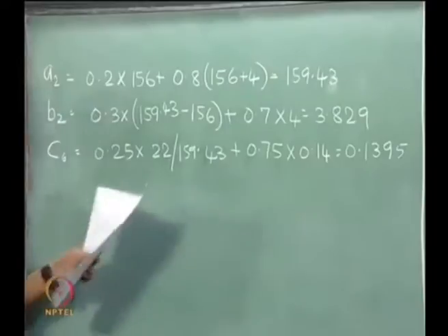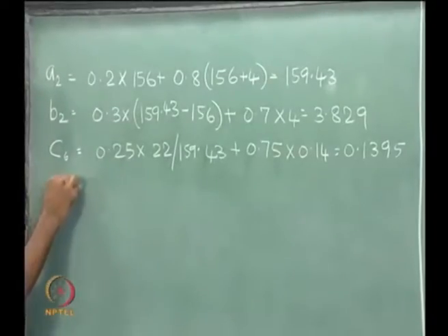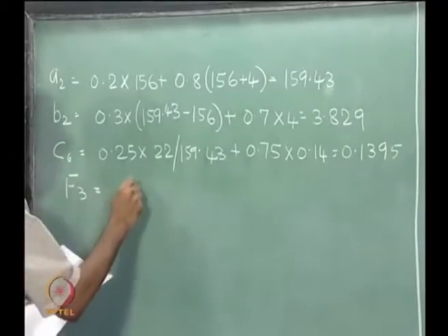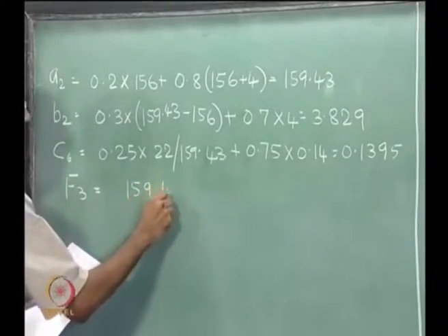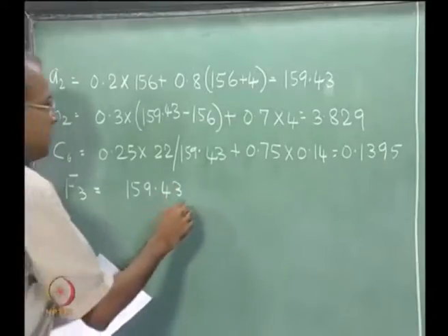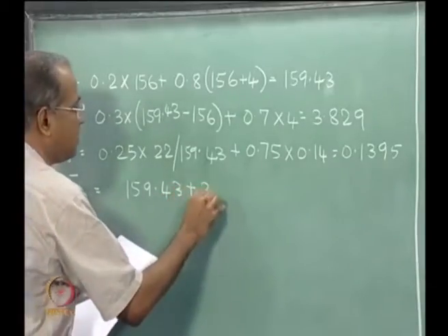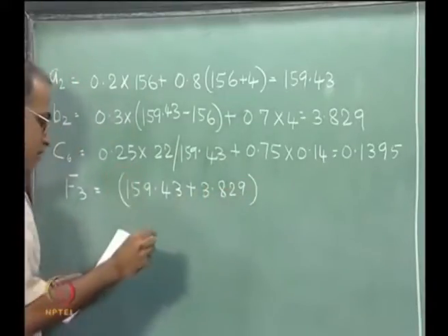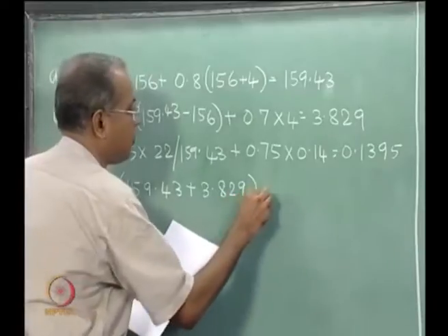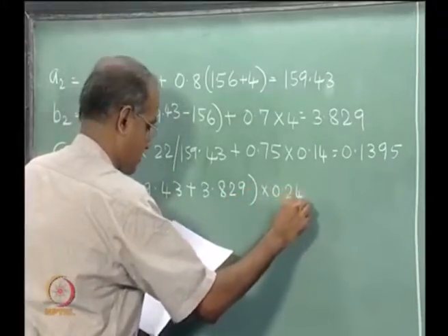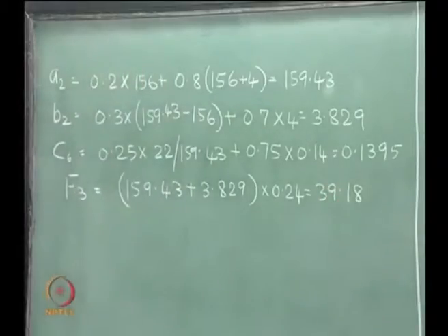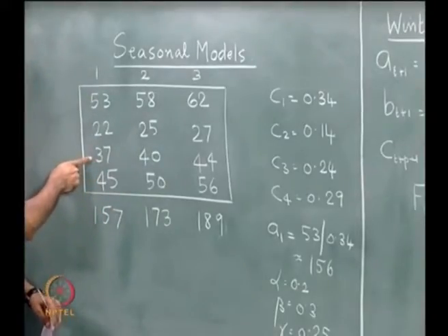So when we do this, C6 becomes 0.1395. Now from this we can compute F3, the forecast for period 3, which is 159.43 plus 3.829, into 0.24, which is 139.18. Now let us go back to F3, this is our F3, the actual D3 is known.